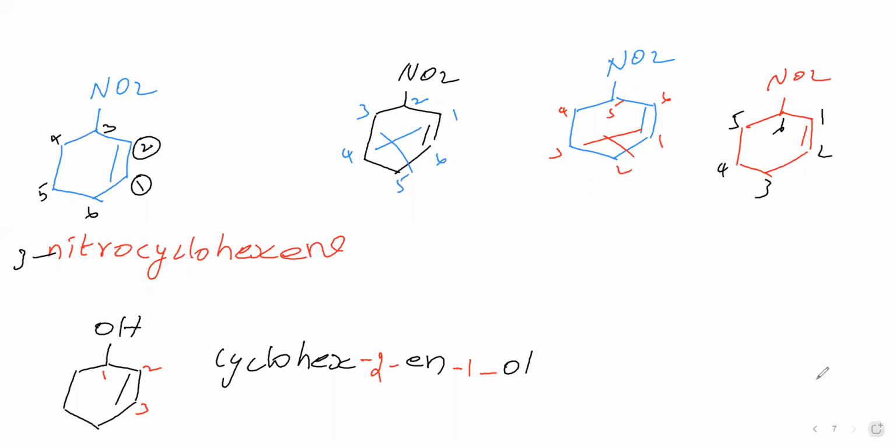Okay. Next we will take a 4-membered ring. For the 4-membered ring we will take C double bond CH2, then CH, CH3, CH3. Like this we have taken. In this one, which is the parent chain?